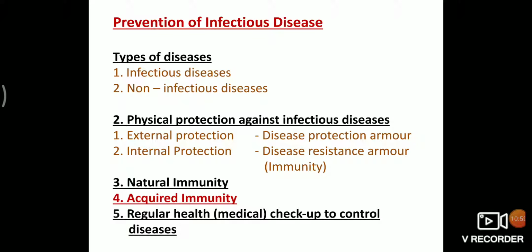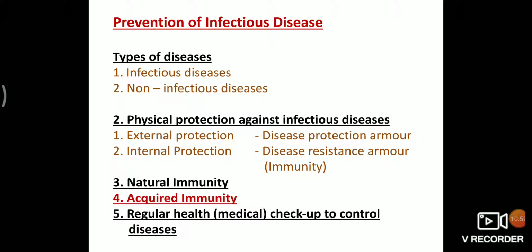Antitoxin produced in blood does not allow the poison produced by bacteria to affect the human body. The disease resistance strength of the human body is called natural immunity. Acquired immunity.